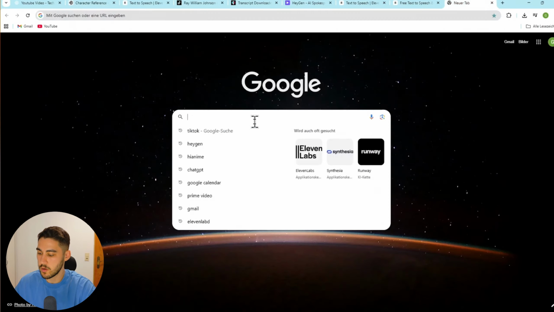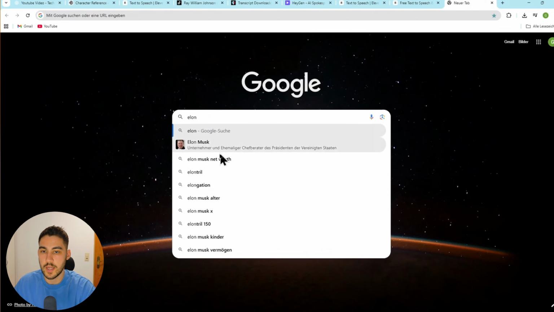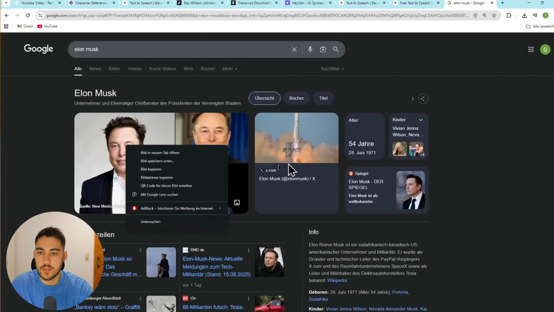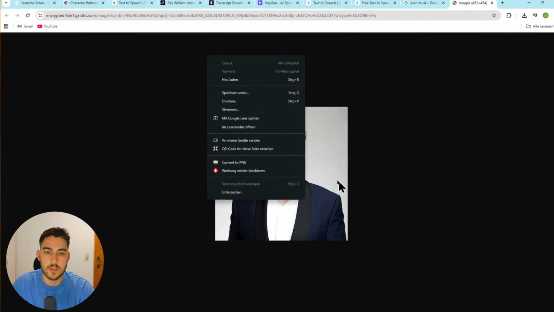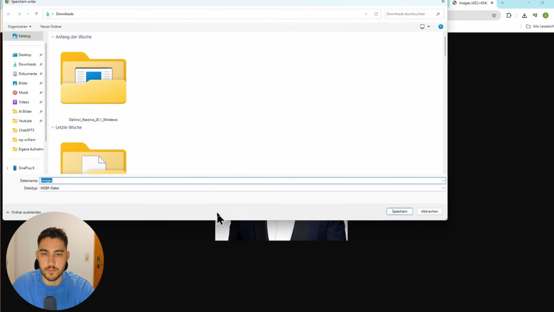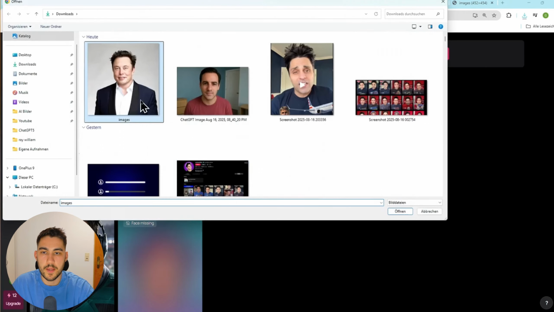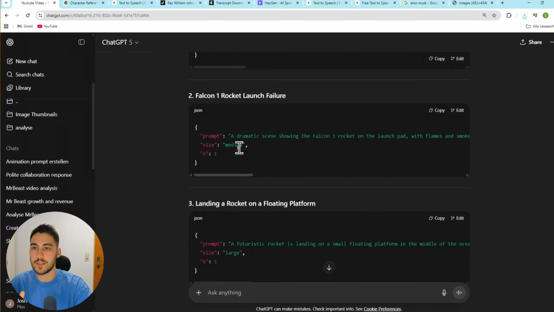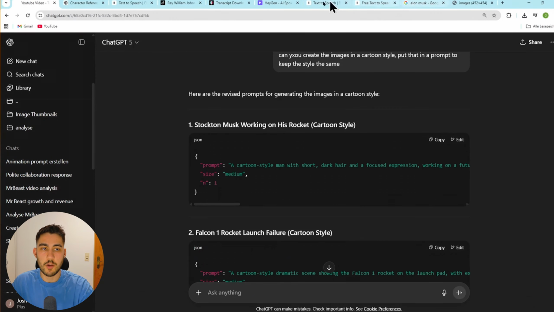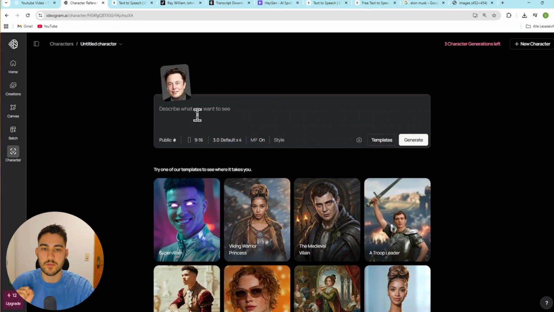Here you can just upload one of the images you took. For this, I will go to Google and look for Elon Musk. Just copy one of the images, let's say this image, and just copy it to your browser. Now go back and put in your image. With this, the character reference from Ideogram is so good that you just have to put in an image and it will create images with the same face. Now, let's copy the first prompt and let's go back to Ideogram.